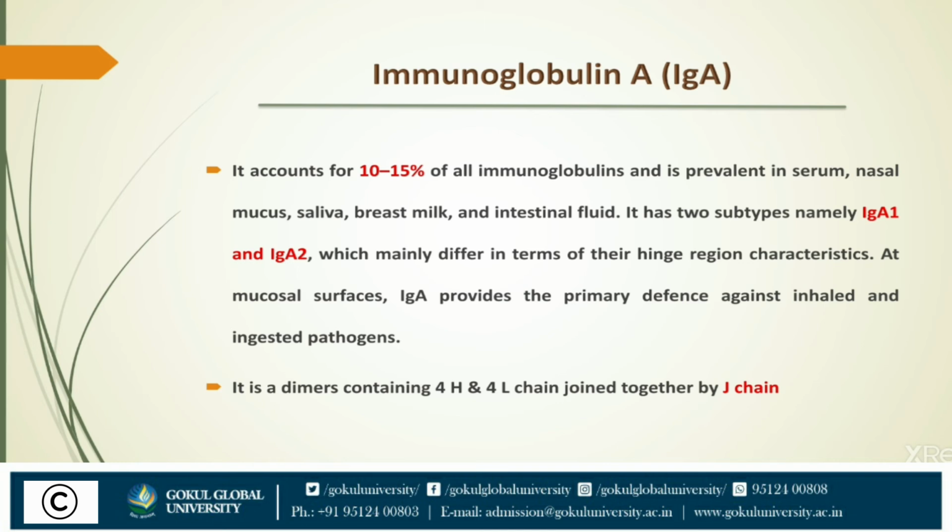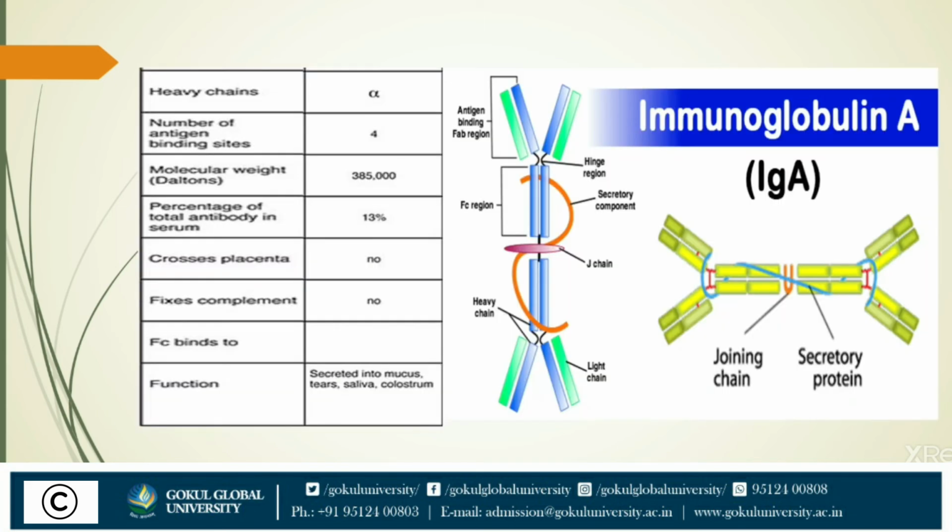It is the second most abundant antibody in the normal serum. The IgA in secretion is a dimer containing 4 heavy chains and 4 light chains joined together by J chain, which is synthesized locally by the plasma cells situated near the mucosal or glandular epithelium and secretory piece concentrated in secretion and on mucous surface, forming an antibody paste.